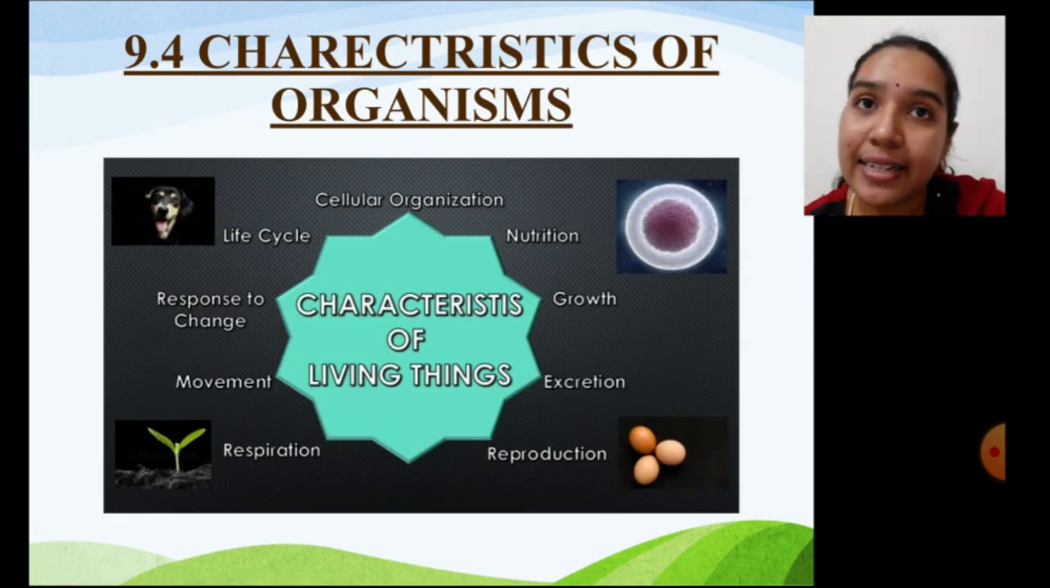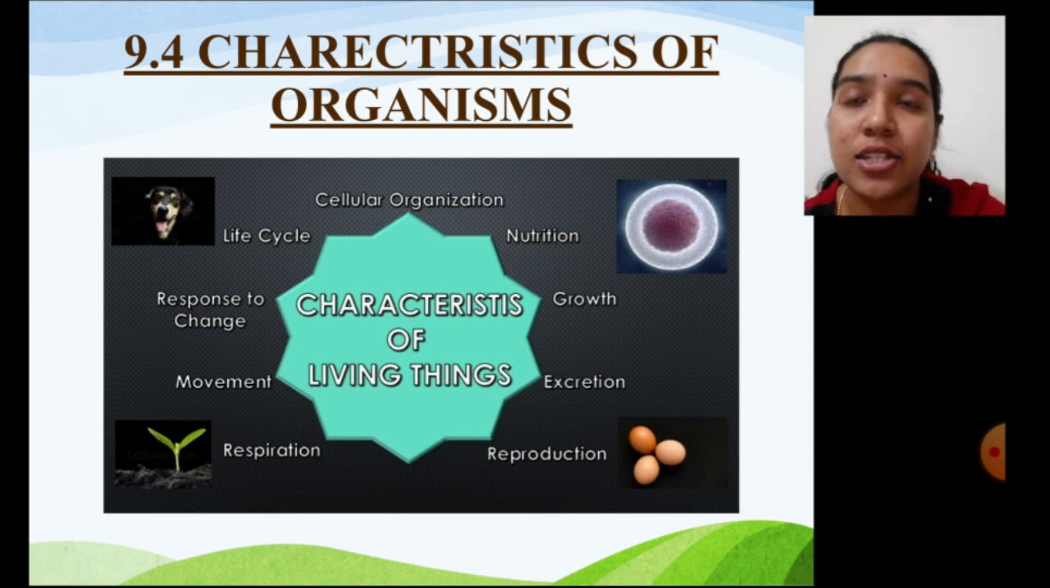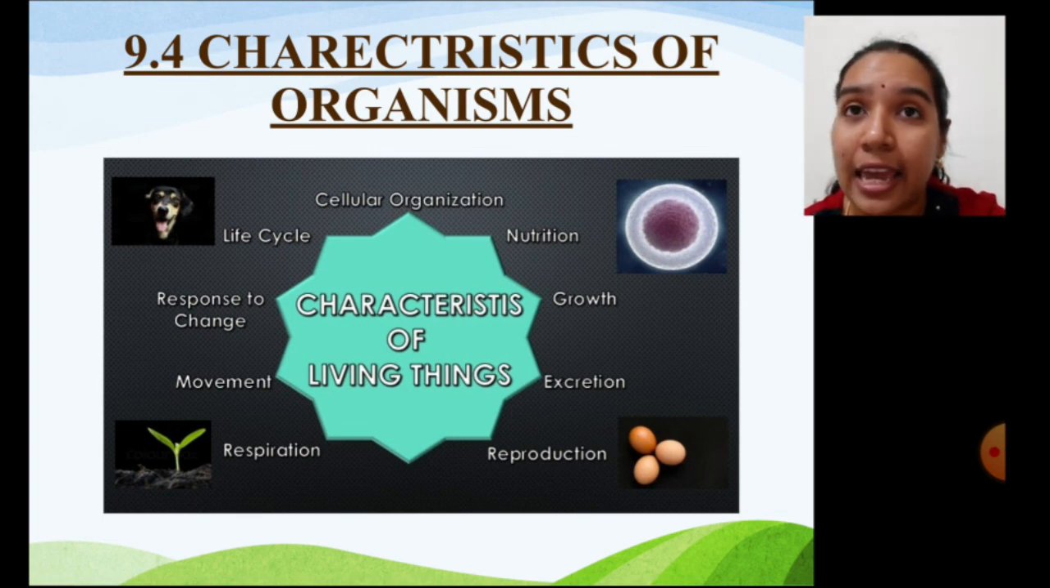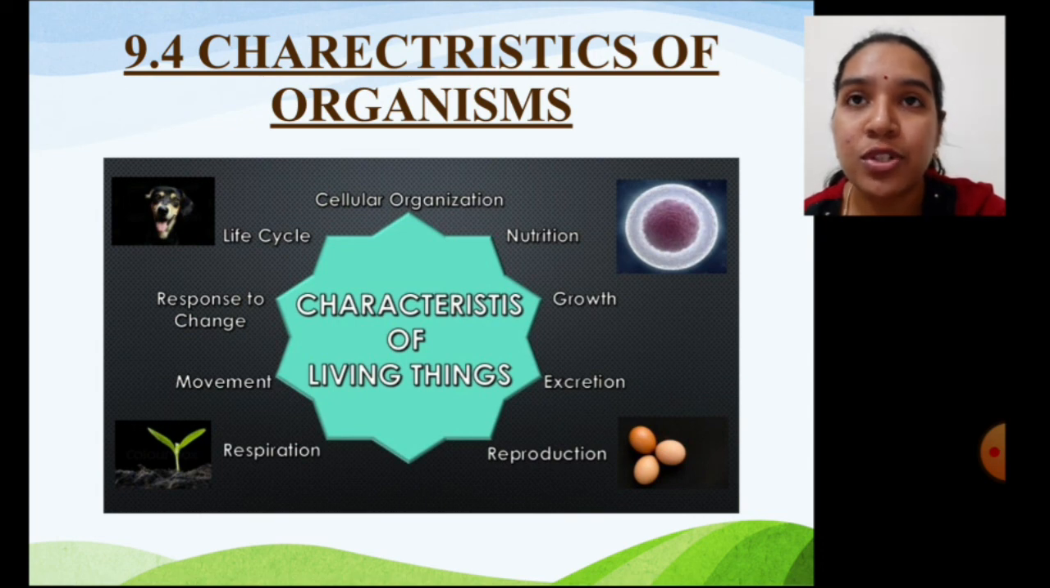So the different characteristics of living things are: all living organisms take in food for survival. They show growth and aging. They excrete waste products for maintaining body balance. All of them reproduce their own kind to continue their species. They respire to utilize energy. They show movement, and all the living organisms respond to stimuli.